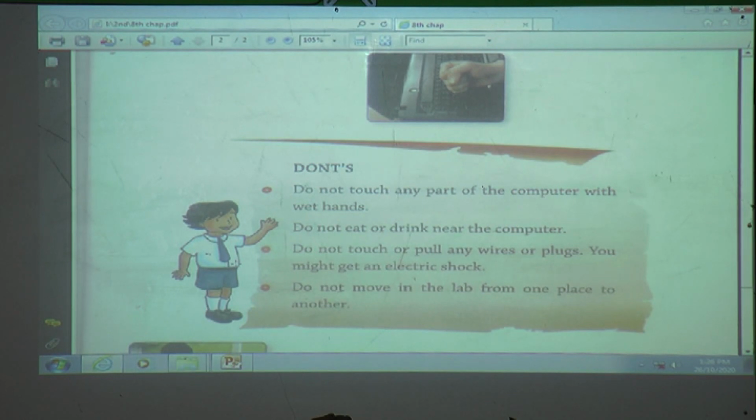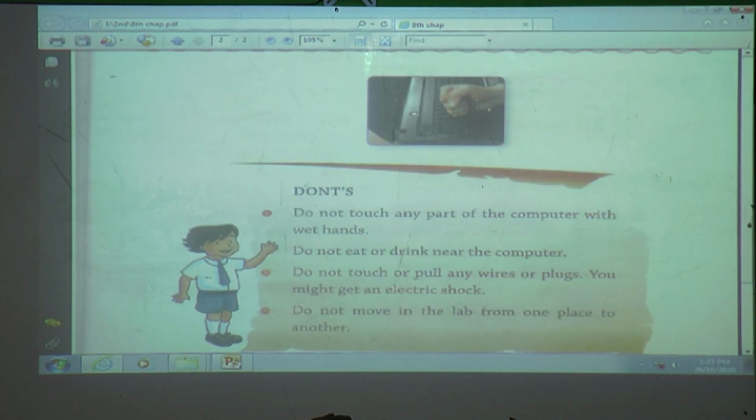Clear? Which things don't we have to do? Do not touch any part of the computer with wet hands. Do not eat or drink near the computer. Do not touch or pull any wire or plugs. You might get an electric shock. Do not move in the lab from one place to another place.